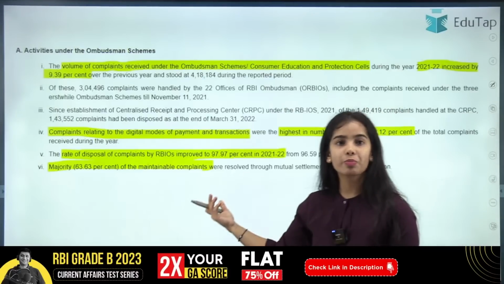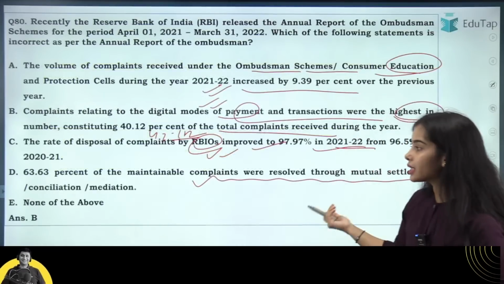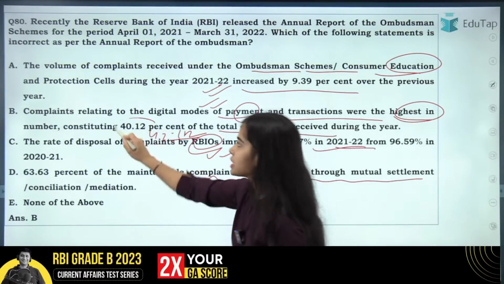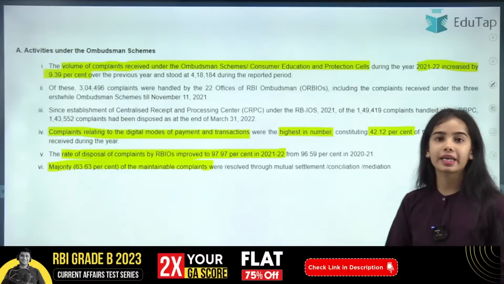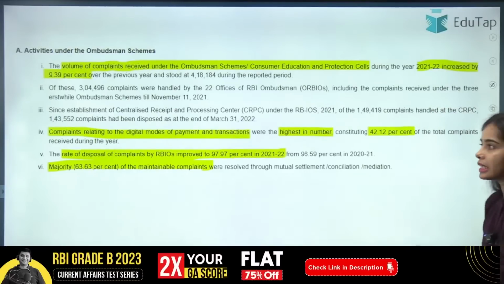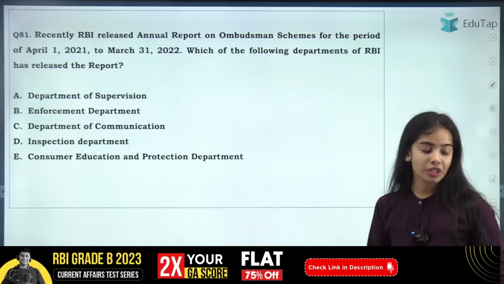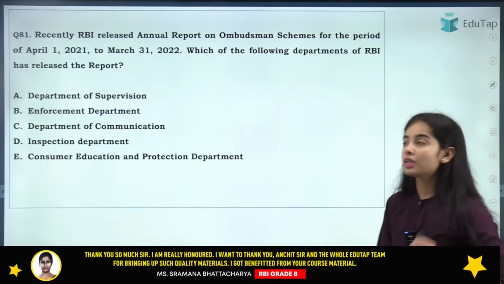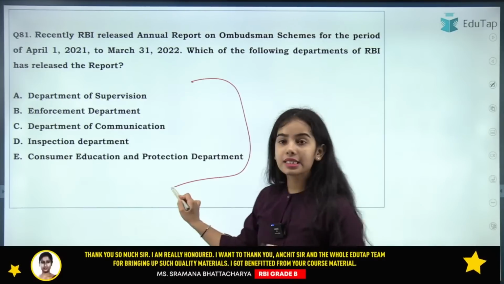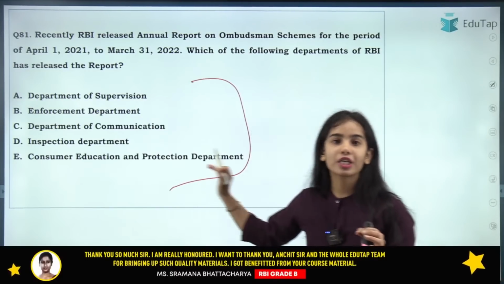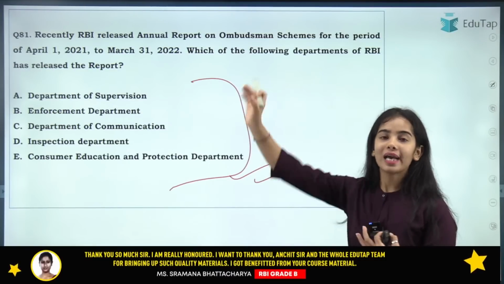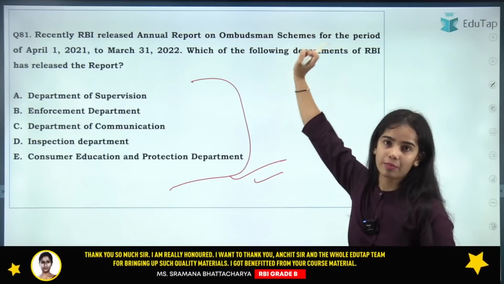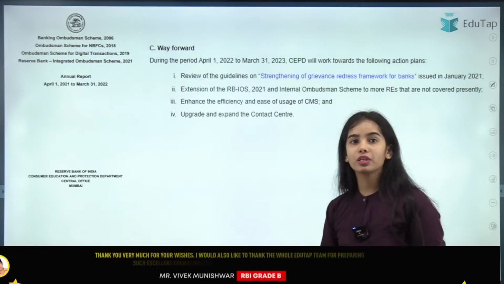So these are some of the percentages that you need to remember. Here the correct answer was B, because this percentage was wrong and the incorrect statement is B, and that's why this is the correct answer. Okay. Now coming to the next question, that is regarding which of the following releases the report. It is the Consumer Education and Protection Department that actually releases the annual report on the Ombudsman Scheme.